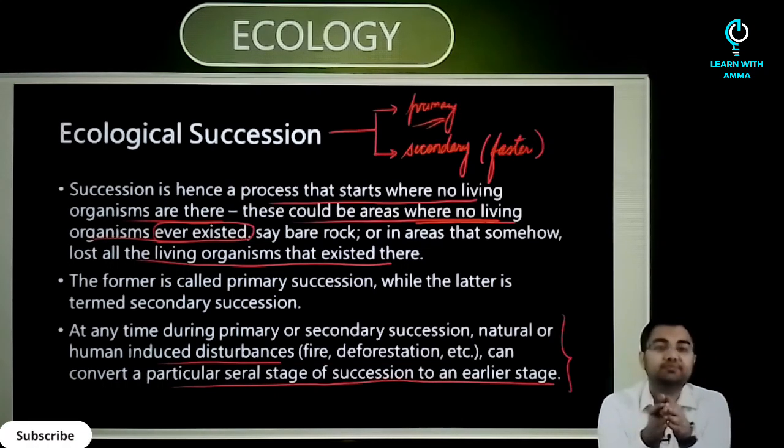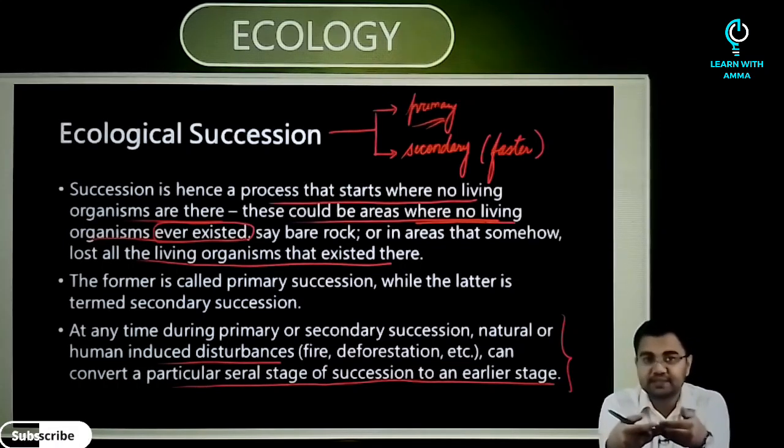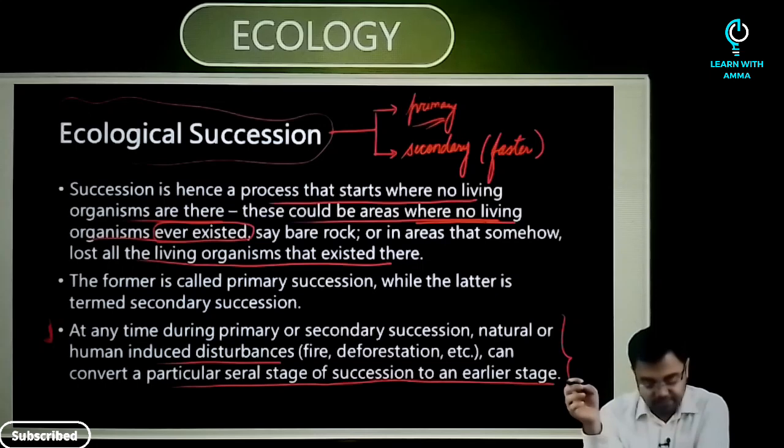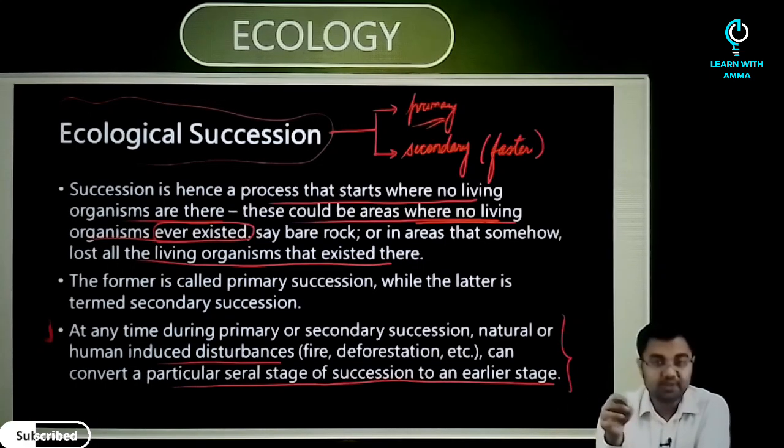Generally, when we talk about the description of ecological succession, we normally talk about the changes in vegetation. At any time during primary or secondary succession, natural or human induced disturbances can convert a particular seral stage of succession to an earlier stage.